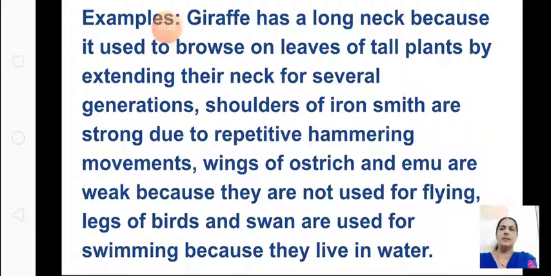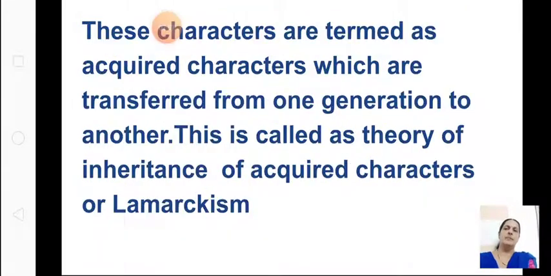And one more example is given: the legs of birds like swans are used for swimming because they live in water. So these four examples only you have to learn. You need not search for any more examples. Learn only these four examples for Lamarckism. Okay, but these characters are termed as acquired. What are these characters? Acquired, which are acquired during this generation.